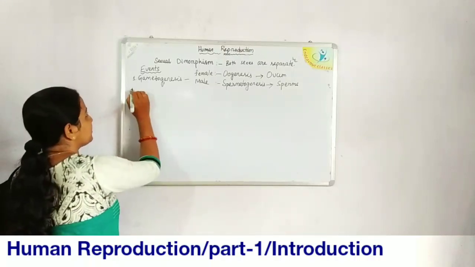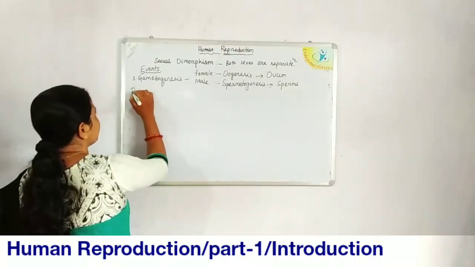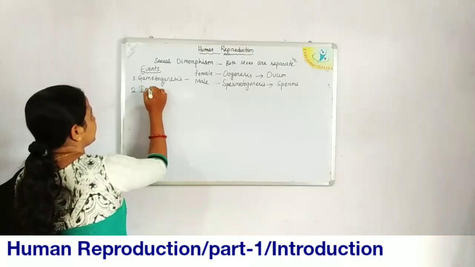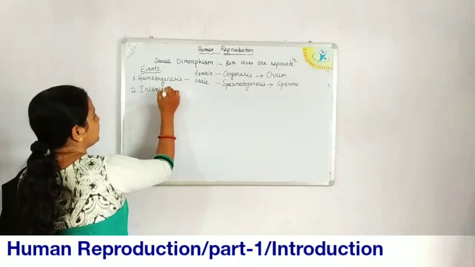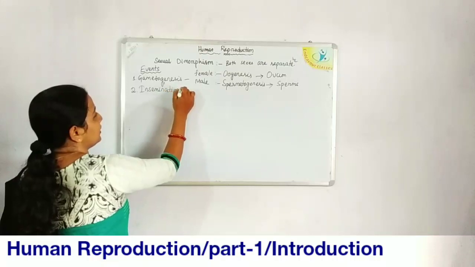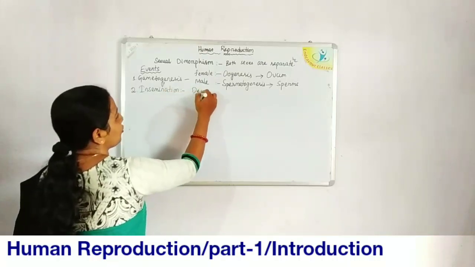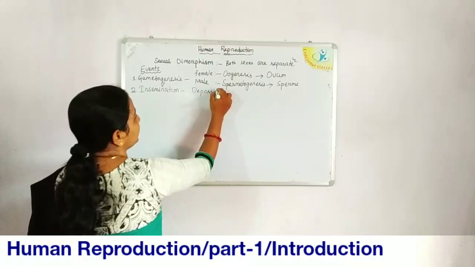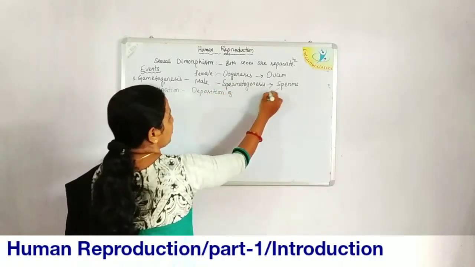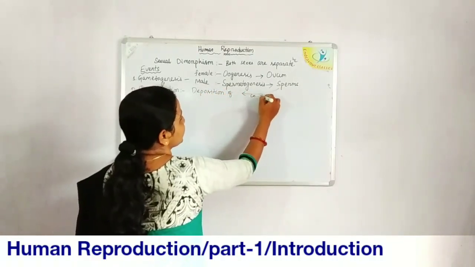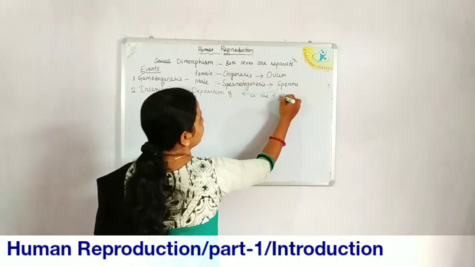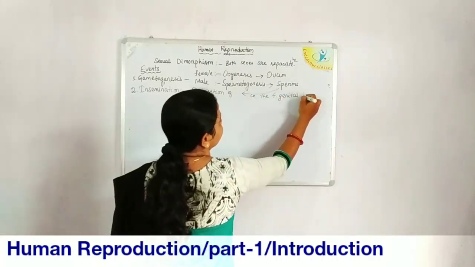Then the next step is insemination. It is the deposition of sperms in the female genital tract.